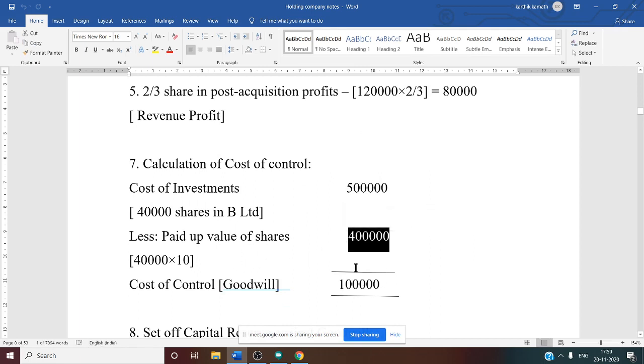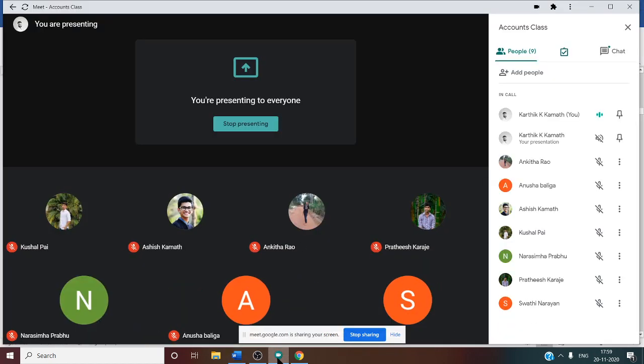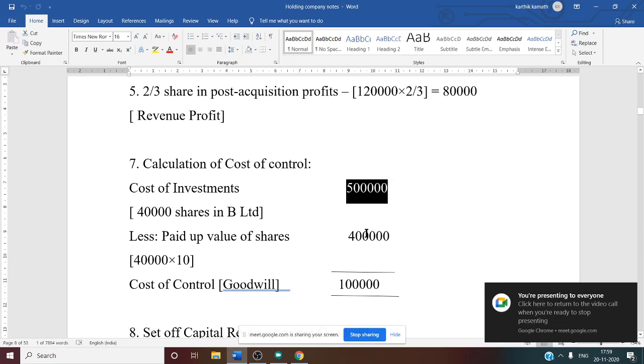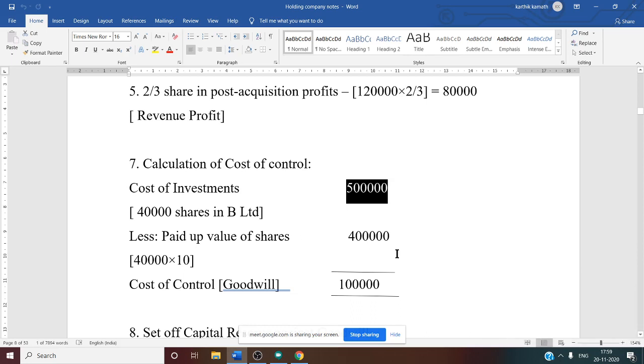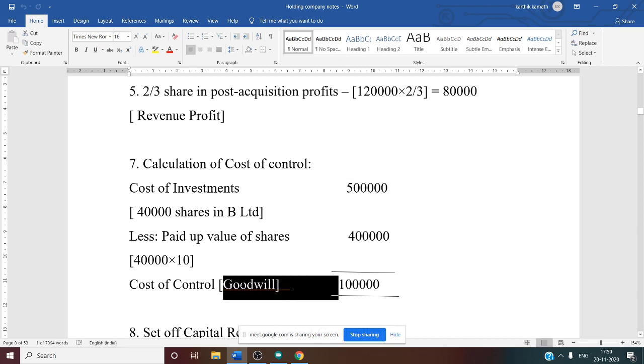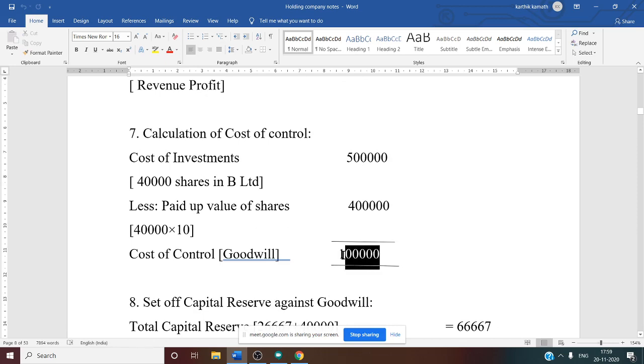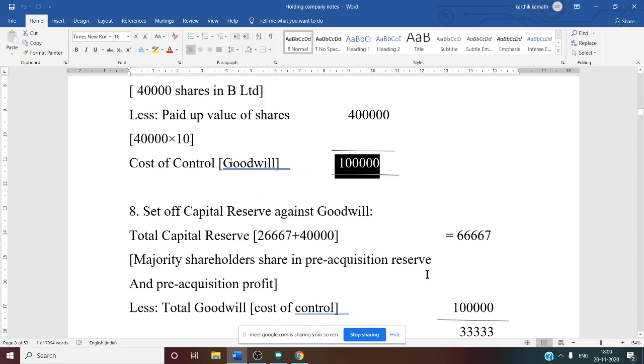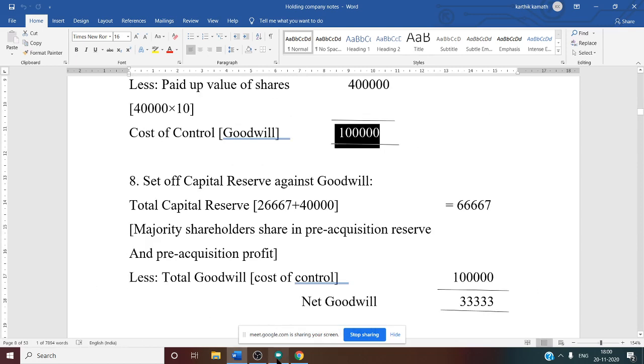Now by seeing this you can easily make out that the company paid more amount. If you see, 4 lakh is paid up value, but holding company is paying 5 lakh. So 1 lakh company paid extra. So this is treated as capital loss. Capital loss is equal to goodwill. So cost of control is equal to goodwill. That is 5 lakh minus 4 lakh, that is equal to 1 lakh.